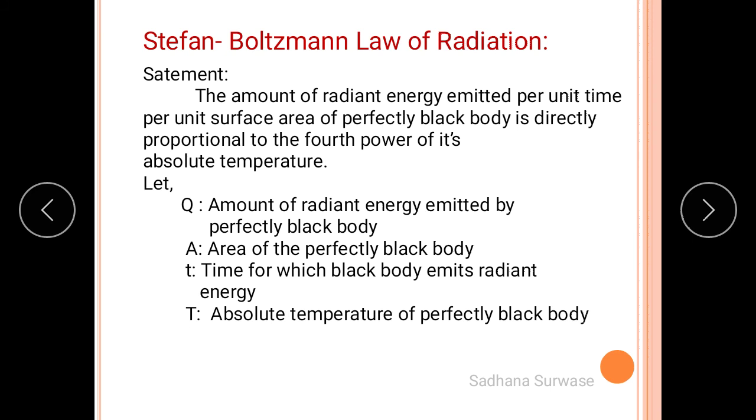The next is Stefan-Boltzmann law of radiation. What is Stefan's law? The amount of radiant energy emitted per unit time per unit surface area of a perfectly black body is directly proportional to what? Fourth power of its absolute temperature. Here we have taken Q as the amount of radiant energy emitted by a perfectly black body, capital A as the area of the perfectly black body, small t as the time for which the black body emits radiant energy, and capital T is the absolute temperature of the perfectly black body.